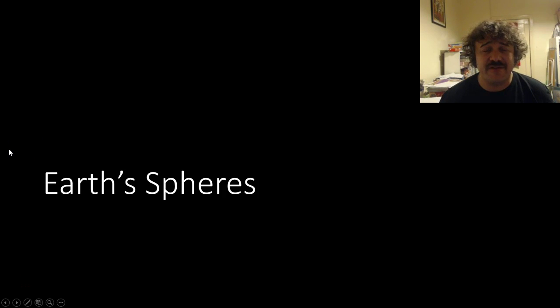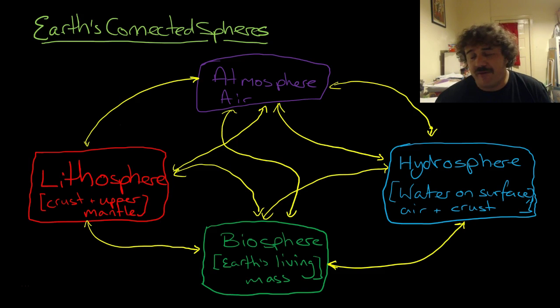Alright guys, so let's have a look today at what we call the Earth's spheres. And these are the different interacting sections of the Earth, chemical sections really. So these are where we're at basically.